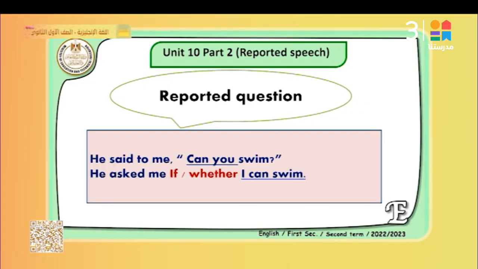So here we cannot say he asked me if, can I? No, it's wrong. We cannot use that. So we change the question form into a sentence form. I can swim, not can I. He asked me if I can swim. He asked me whether I can swim.